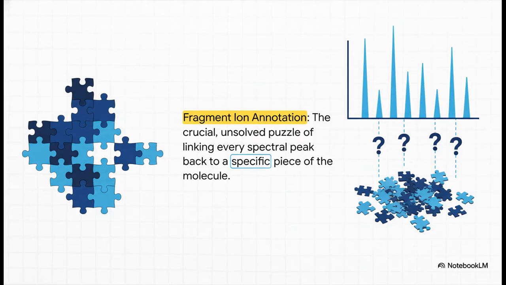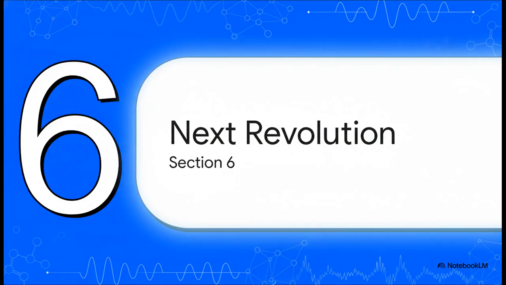But look, even if we know the formula, there's an even deeper puzzle: fragment ion annotation. This is the challenge of linking every single peak in the spectrum back to the exact piece of the molecule that created it. This is a crucial and still largely unsolved problem where machine learning is just now beginning to make a real impact. So this all leads us to our final section.